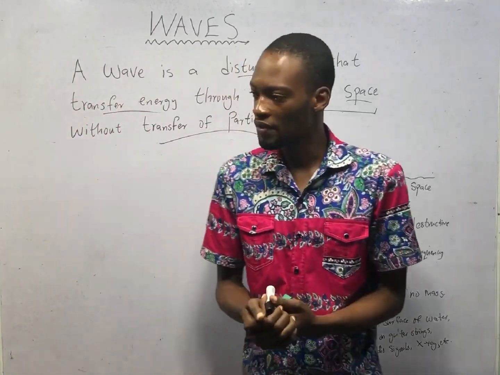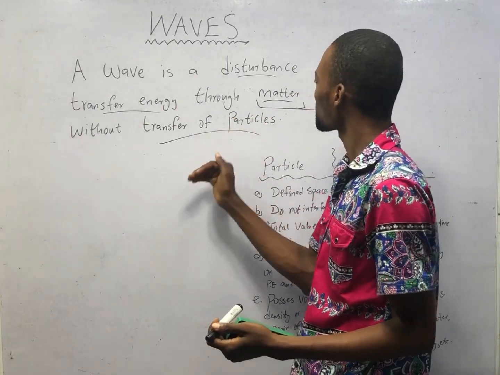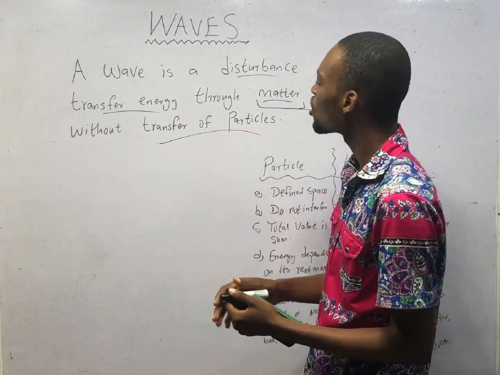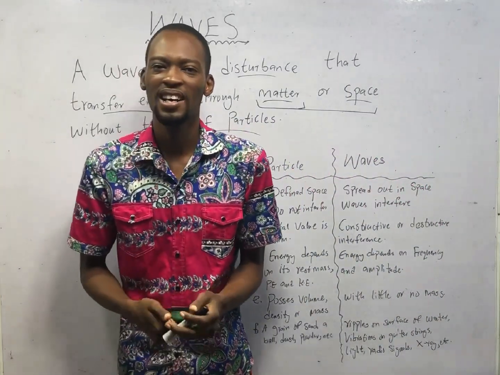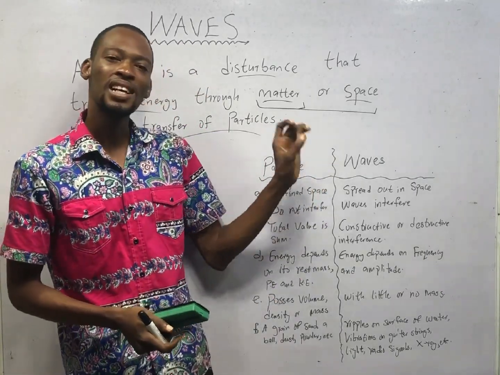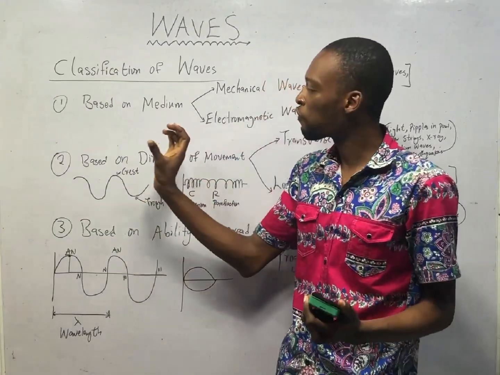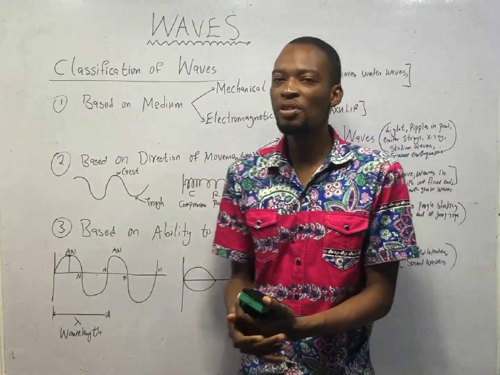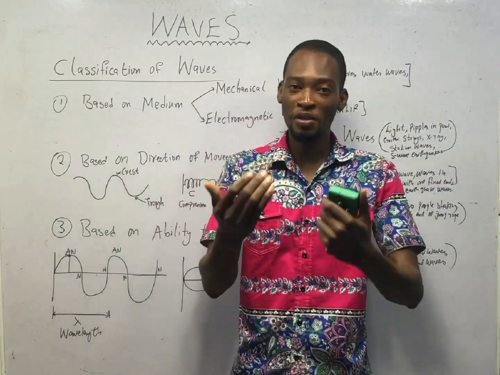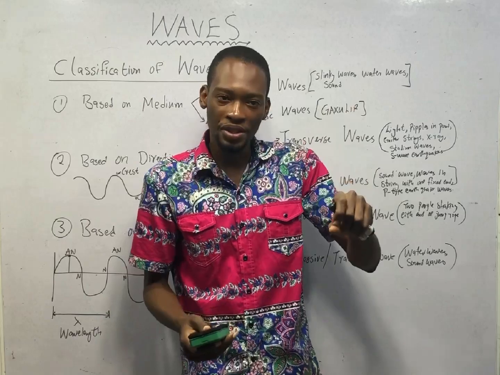These are waves. And don't forget, a wave is a disturbance that transfers energy through matter or space without transfer of particles. This takes us to classification of waves. Some books will tell you that the types of waves are transverse waves and longitudinal waves.